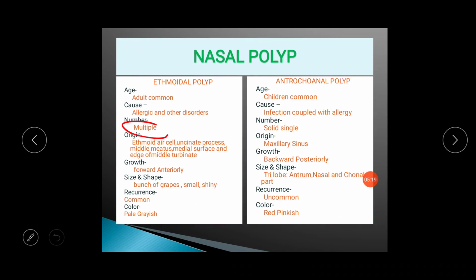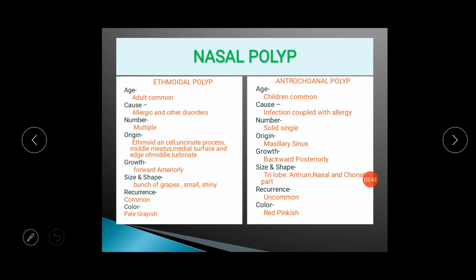Ethmoidal polyps are multiple in number. They are like a bunch of grapes with small shiny polyps coming from the ethmoidal cavity. Main sites of origin for ethmoidal polyposis are the ethmoidal air cells, edges of the uncinate process, middle meatus, medial surface and edge of the middle turbinate.